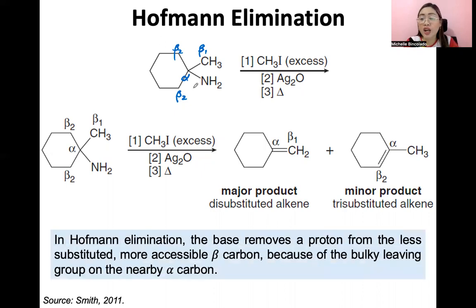It's because here in Hoffman elimination, the base removes a proton from the less substituted, more accessible beta carbon because of the bulky leaving group na nasa alpha carbon. Okay? So class, tandaan, Hoffman elimination does not follow Zaitsev rule. Hindi ito katulad ng mga previous eliminations na nakita natin. Okay? So please keep this in mind.